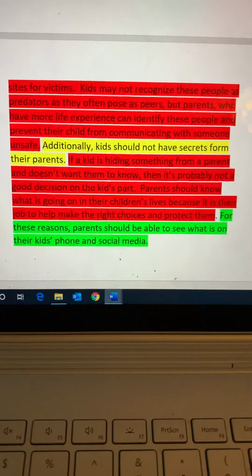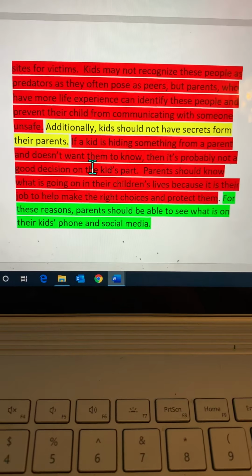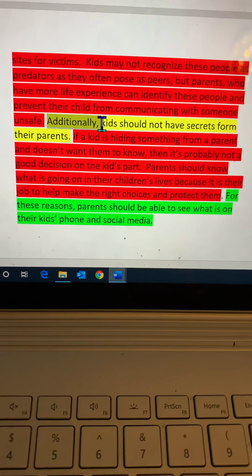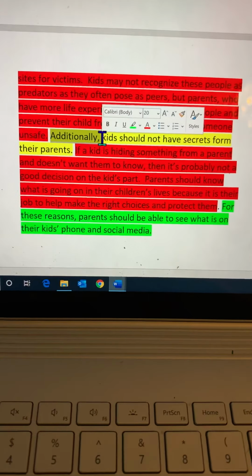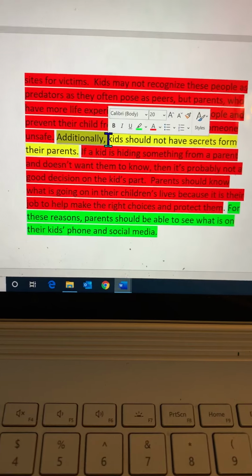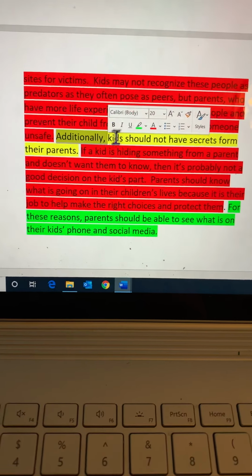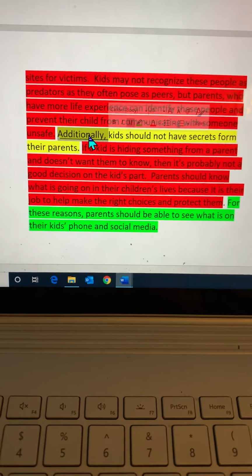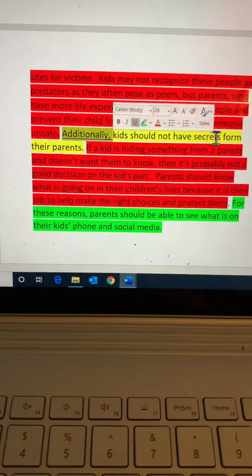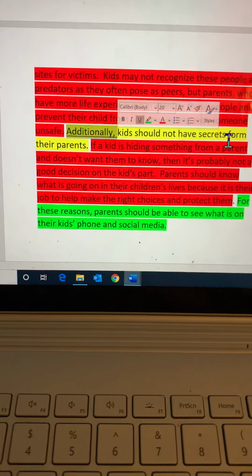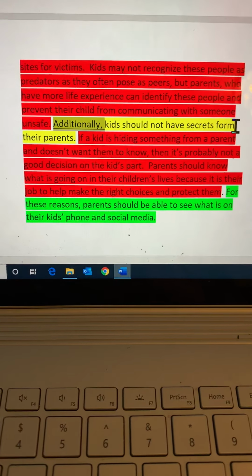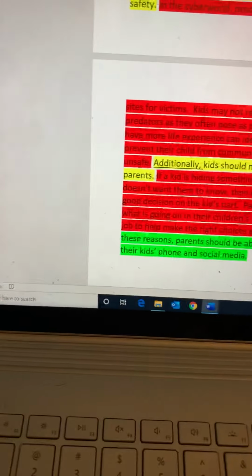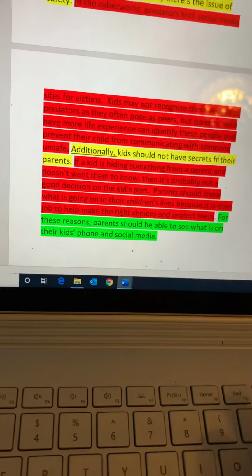And here is my second yellow. It was about secrets, and we need a transition as well. So the transition I used here, and you can see transitions down in your checklist for editing, revising. Okay. Additionally, kids should not have secrets from their parents. Oh, and I see I made an error right there. And that says form instead of from. So I'm going to change that right now.